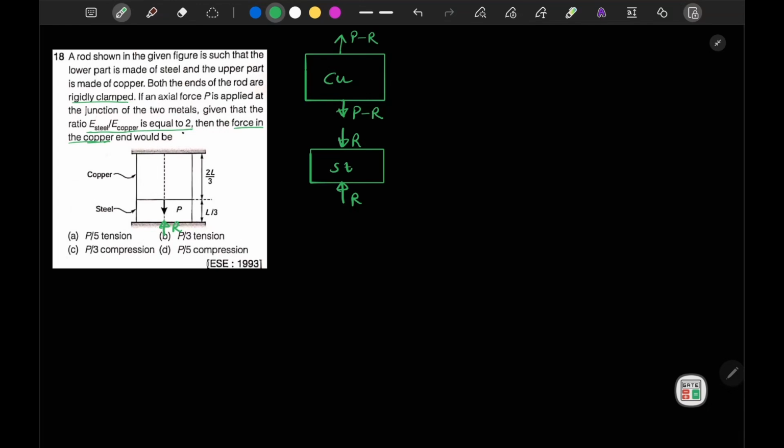Now we know that since both are rigidly clamped between two supports, the net delta, delta copper plus delta steel, should be 0.